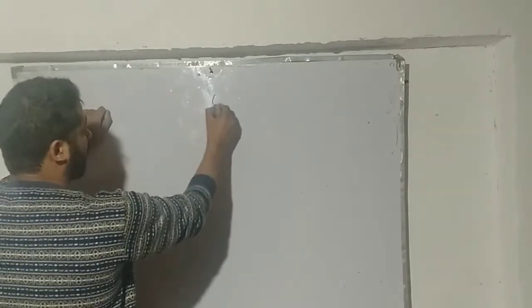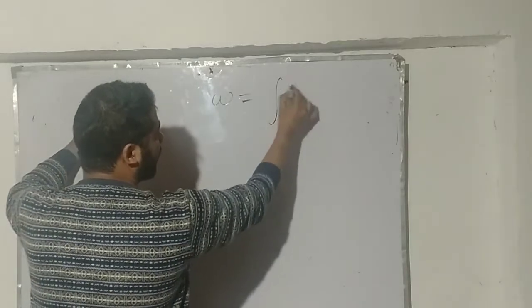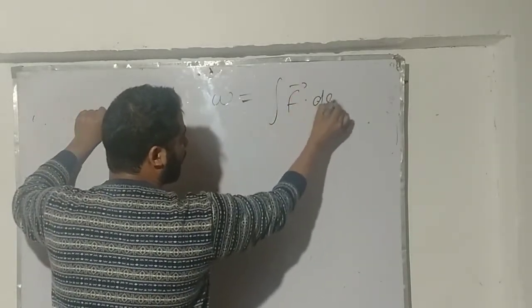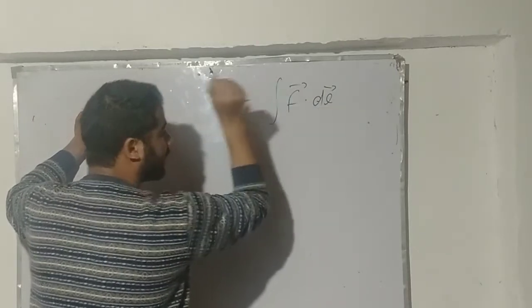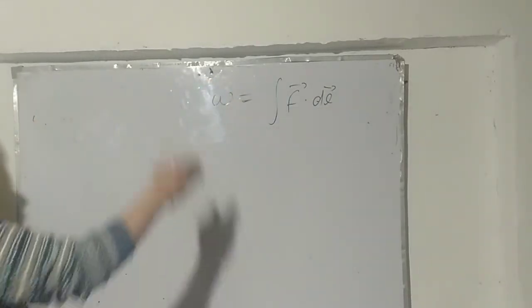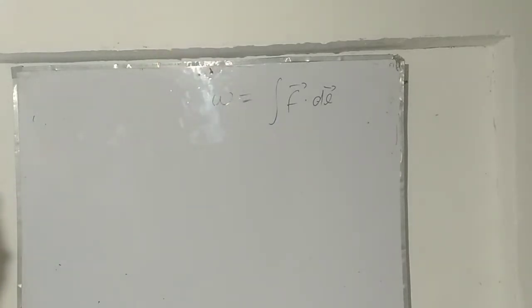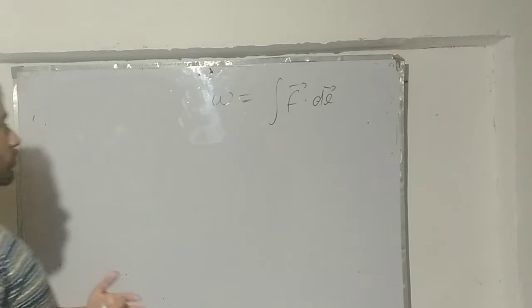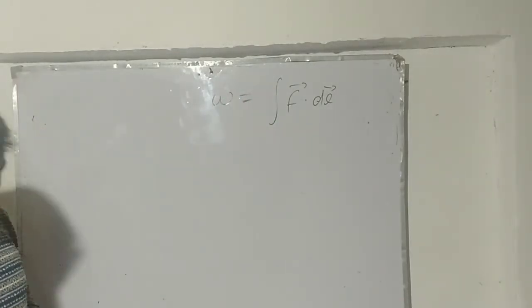So the work done, I got here, is the integral of F dot dl. My force is constant only for the little displacement element, although in overall pace my force is variable here. So under this kind of complicated situation, we have this equation. It will take care of everything. Okay.